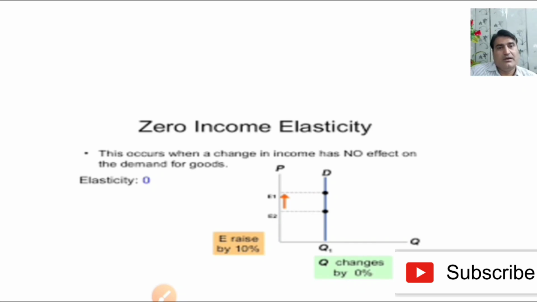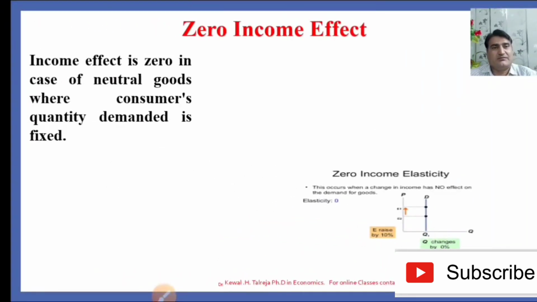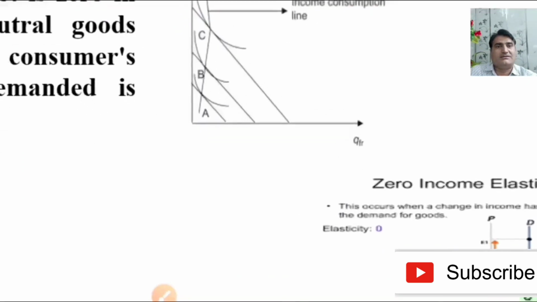Demand for salt: if income is 1 lakh rupees, the consumer purchases 3 kg of salt, and when the income increases from 1 lakh to 1,50,000, he can't increase the demand for salt or drugs. So the income elasticity can be zero when the goods are neutral and quantity demanded is fixed, like salt and drugs. When the income effect is zero, it means the income consumption curve is parallel to the y-axis.